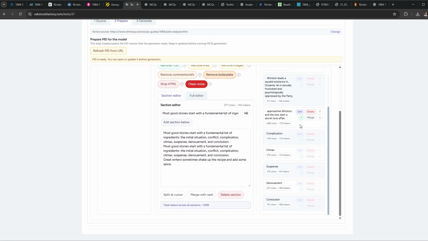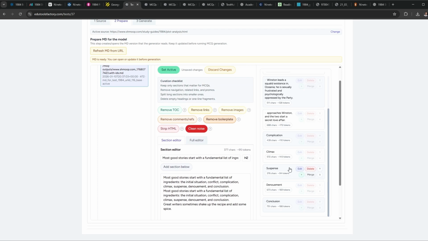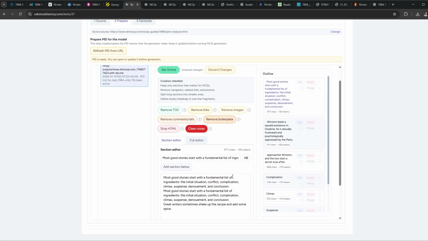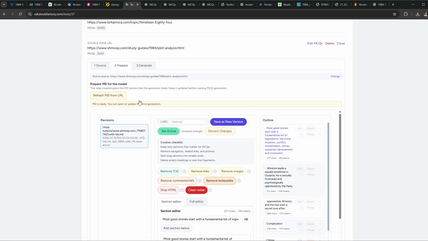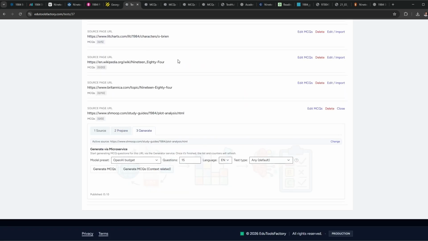Markdown as an agreement. So Markdown here is not just a format, it is an agreement between sources, context, and assessment boundaries. It defines what items can be generated from, how deep they can go, and where interpretation must stop. In literature, that boundary is the difference between valid measurement and unfair guessing.